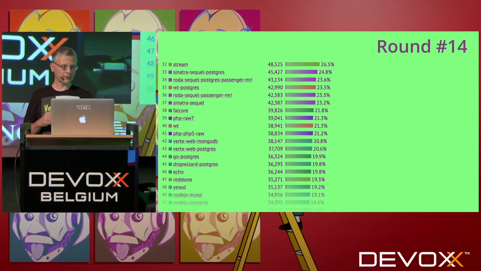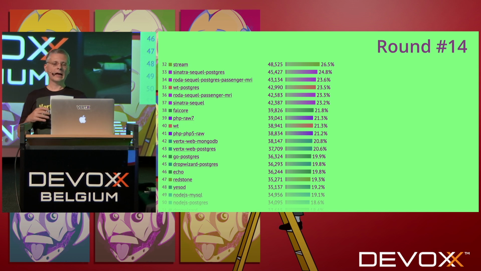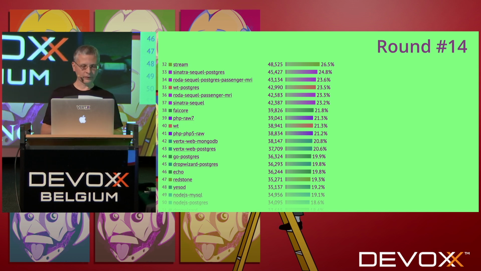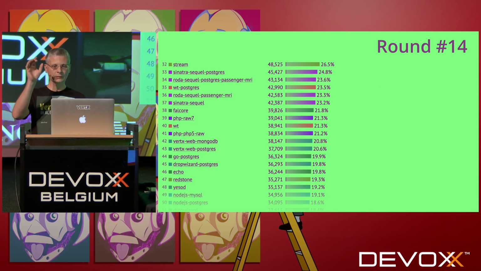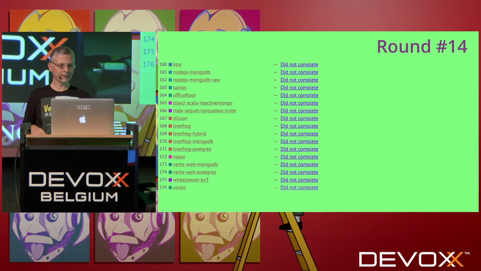Also, if you look at the performance, we can see at lines 42 and 33 that Vertex with MongoDB has performance of about 20% of the best. Basically, the first one is 100%, and the percentage shows how fast you are compared to the best.